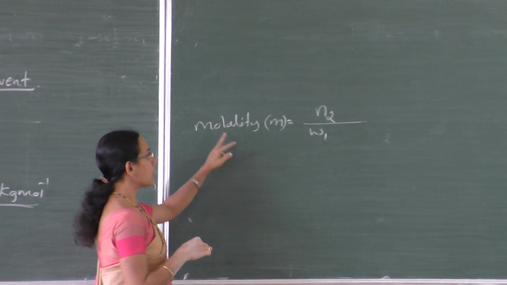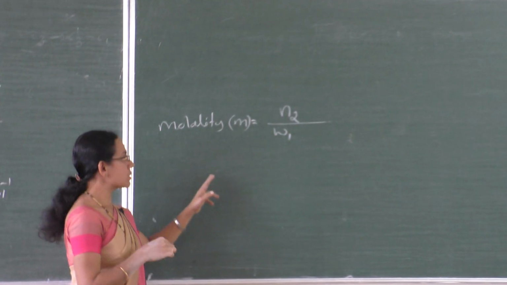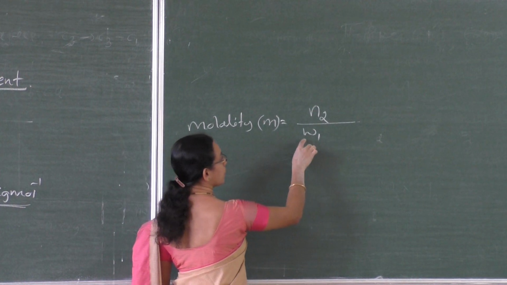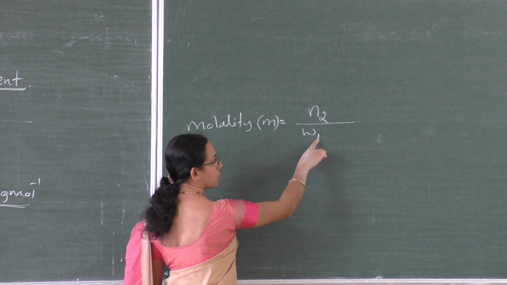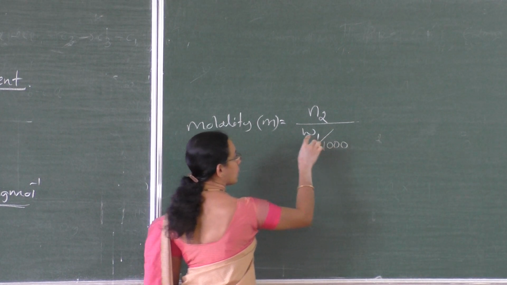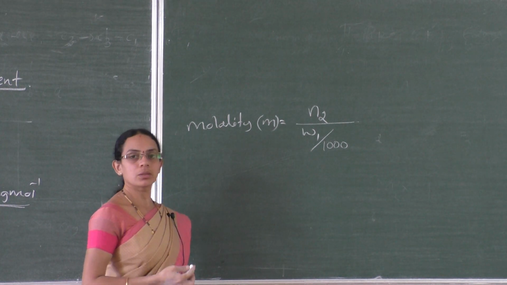The suffix for solute is 2. So, N2 divided by mass of solvent W1 in kg. Usually mass is given in grams, so to convert it into kg we have to divide it by 1000.